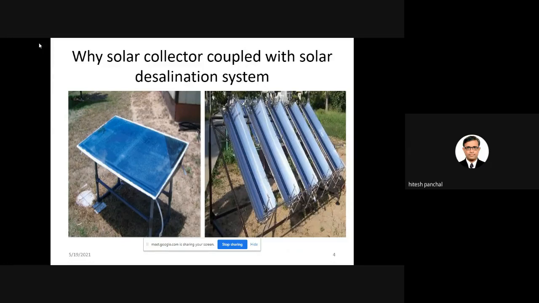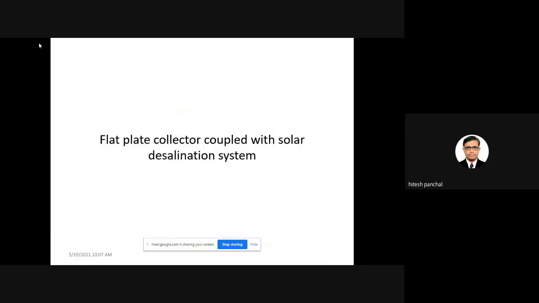If you see research articles on solar desalination systems with higher distillate output, at the same time the researchers have used a solar collector. The reason is very simple: the solar collector supplies hot water to the basin, and the hot water requires less heat for evaporation, and your output will be increased.